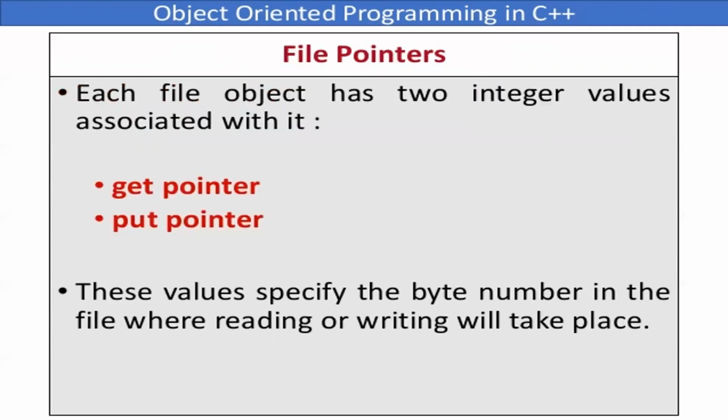Now, why do I require it? Because I have two pointers, get and put, which have certain integer values. That means they will give me the position of the cursor in the file. तो ये अगर मैं रैंडम एक्सेस करती हूँ तो मेरा गेट मुझे कहाँ पे रीड करना है, पुट मुझे कहाँ से डेटा निकालना है. So these will specify the byte number in the file where I am reading or writing the data. So these are important pointer values.